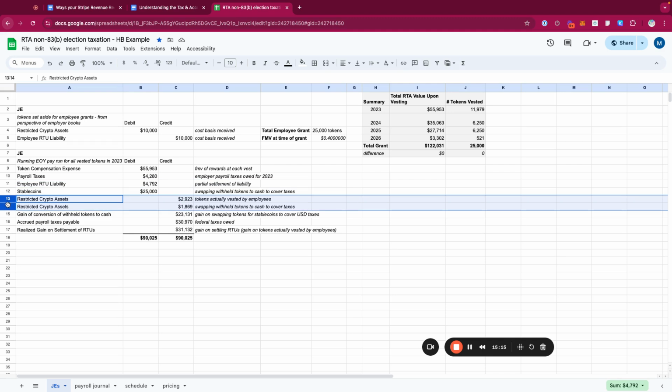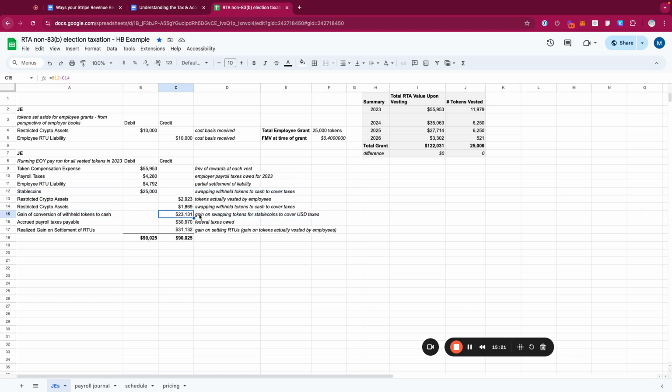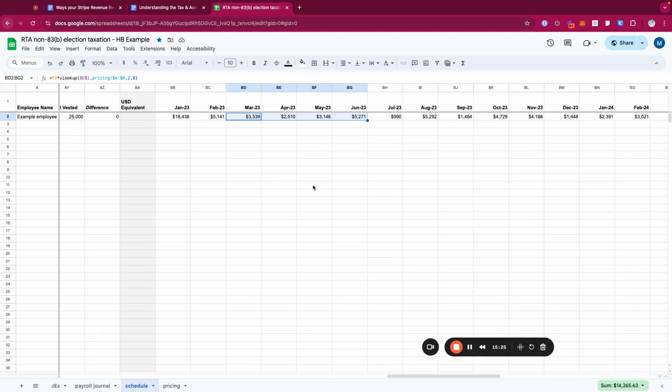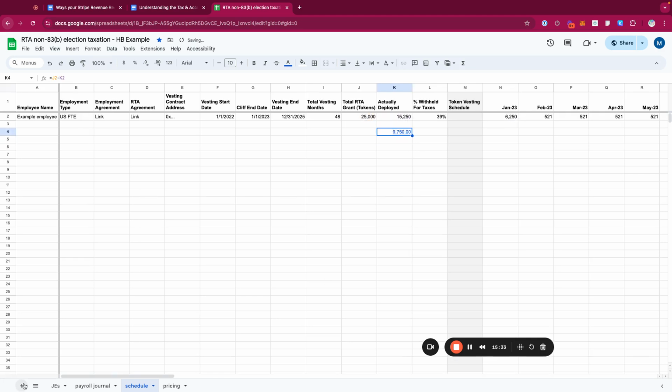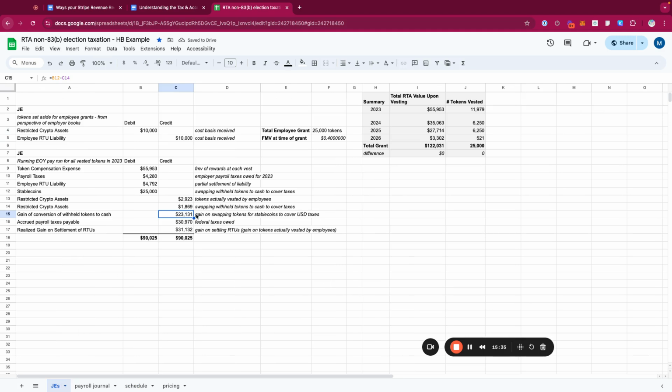So that's that section. Now, the other piece that I have introduced here, which again, you may not necessarily have, but I do recommend thinking about it because it gets back to what we mentioned with the tokens that are actually withheld on behalf of the employee. So we're saying roughly 9K in total is being withheld. And what employers typically do is they swap a portion of the withheld tokens to USD and off-ramp it to cover the payroll tax liability.